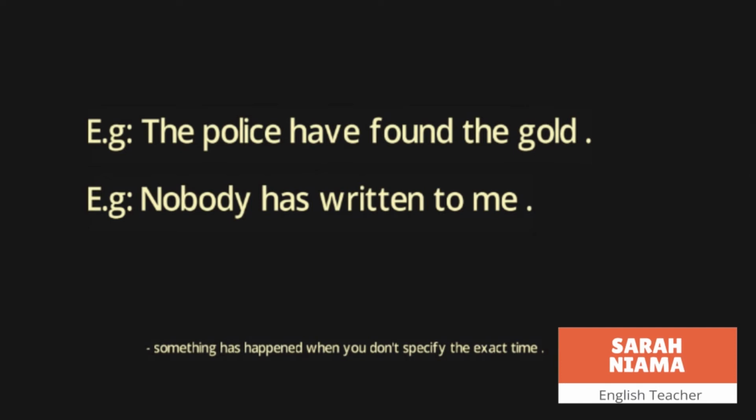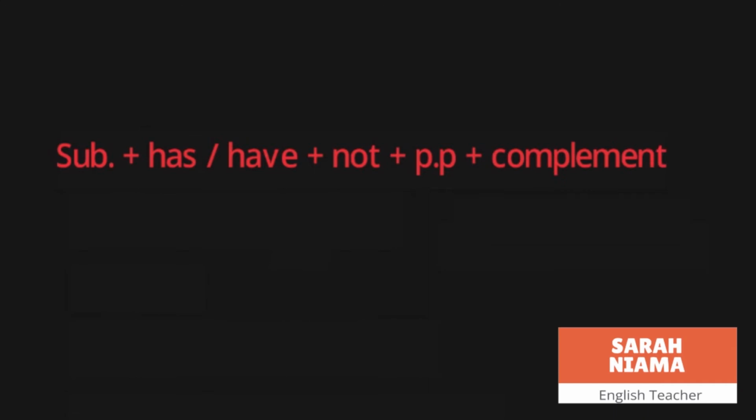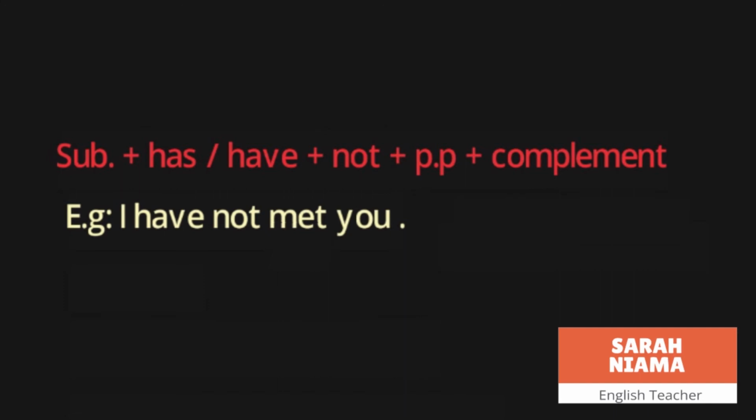The rule of the negative is الحالة النفي هي subject plus has or have plus not plus past participle like I have not met you. هنا we put the subject I. Have because we have I. Not is the negative.